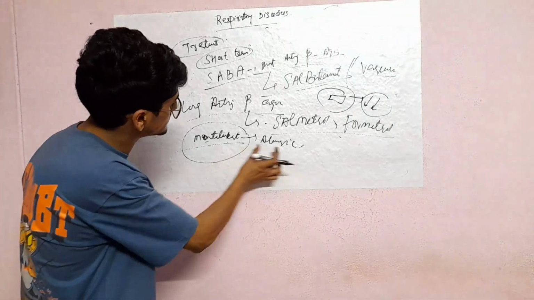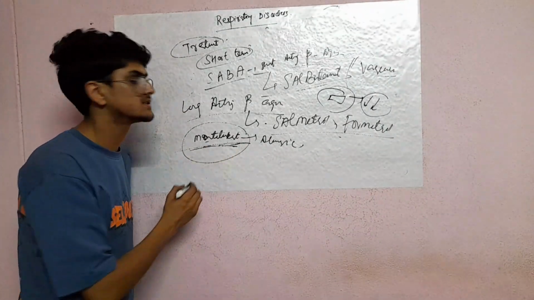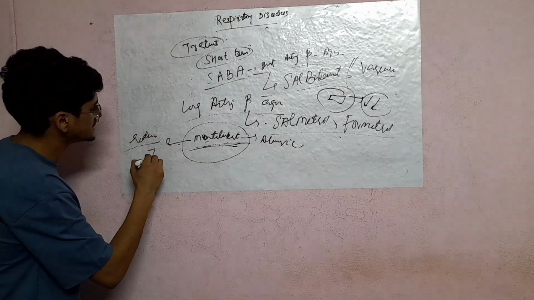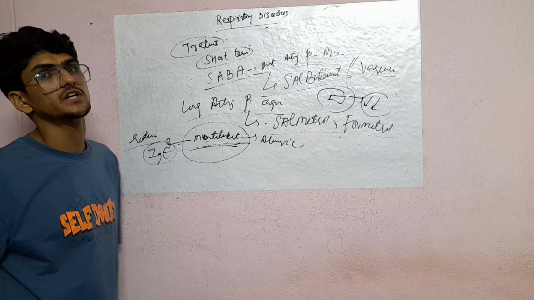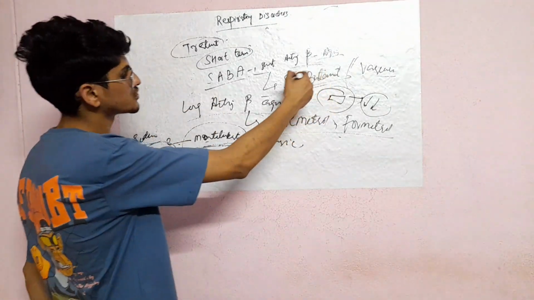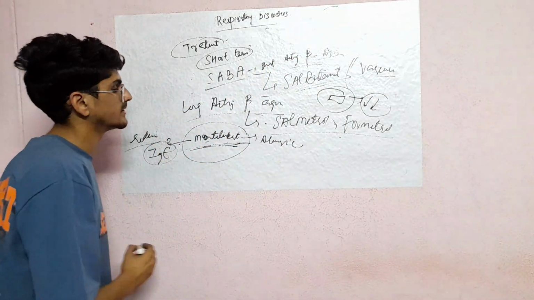For those allergic symptoms, montelukast is mostly preferred. Montelukast reduces IgE, immunoglobulin E, production. So salbutamol, formoterol, montelukast: these are given.